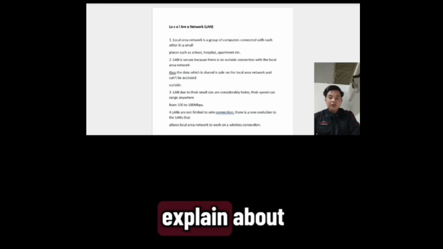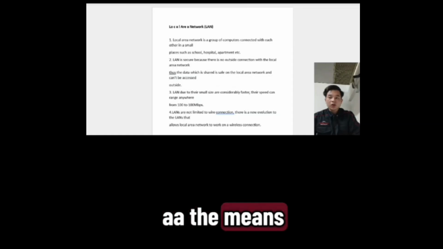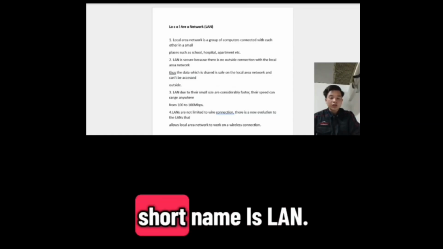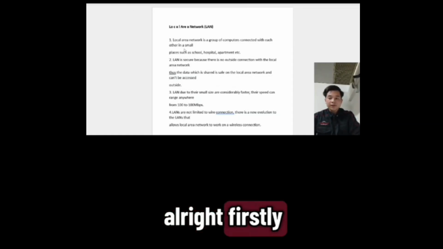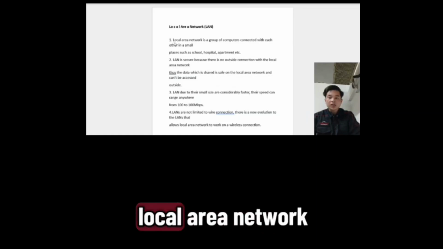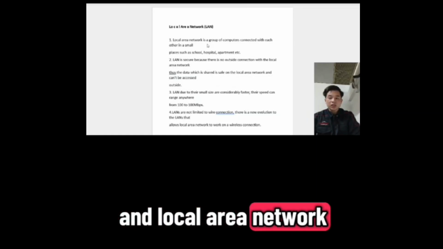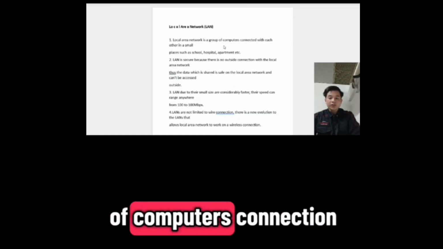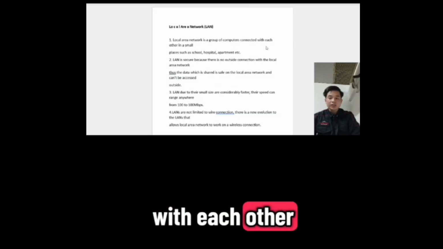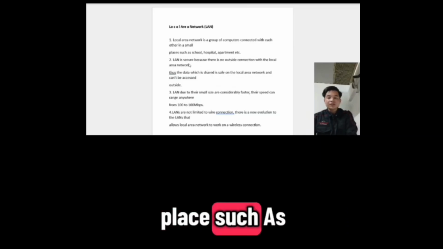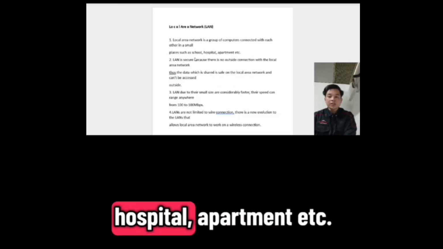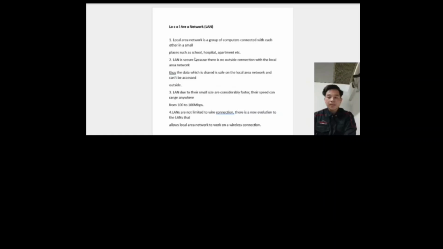Today, I will explain about the meaning of local area network, or the short name is LAN. Firstly, LAN is a local area network, and a local area network is a group of computers connected with each other in a small place such as school, hospital, apartment, etc.